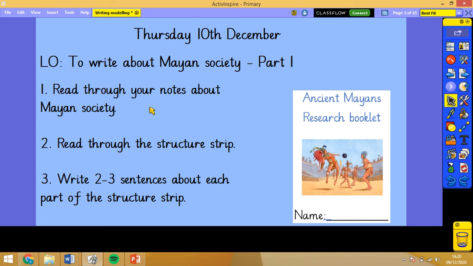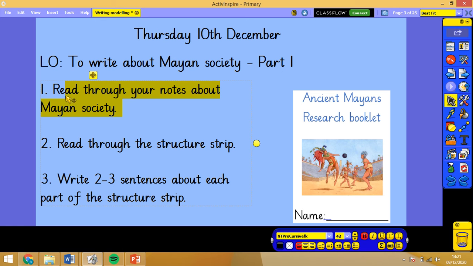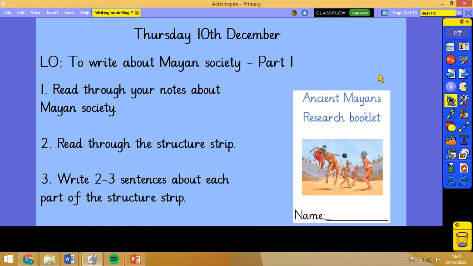Right, so little steps to success for today. Well, we are writing about Mayan society. We're going to do this in two parts because there's a lot to write about. So the first thing you need to do is read 3 notes about Mayan society. We're going to do that in a minute with mine. Then have a look at your structure strip so you know exactly what you're writing, what sentences you need. And then write a couple of sentences about each part of the structure strip.